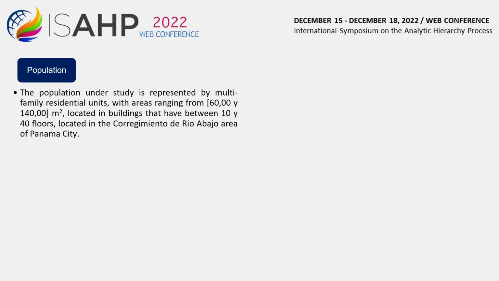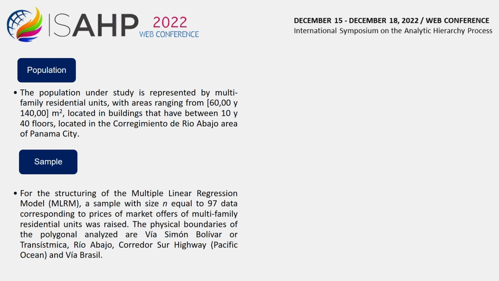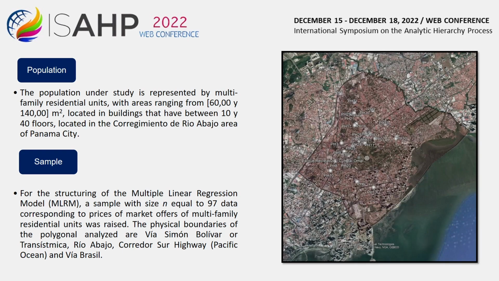The population corresponds to multifamily residential units, with areas between 60.00 and 140.00 square meters, located in buildings with between 10 and 40 floors, in the Corregimiento de Rio Abajo area of Panama City. The sample collected reached a size n equal to 97 data points corresponding to market offers. This image shows the spatial distribution of the buildings where the properties that are part of the sample under study are located.